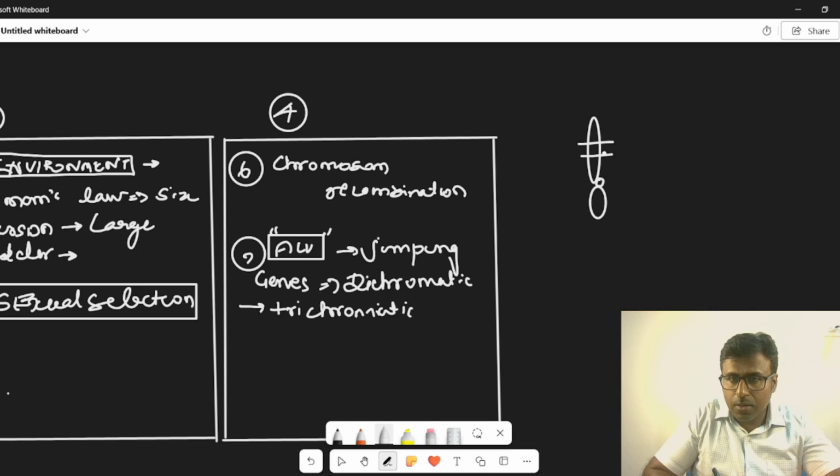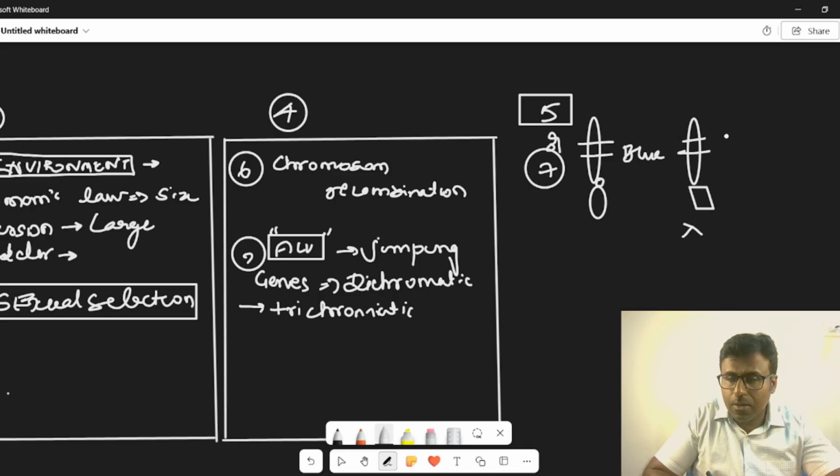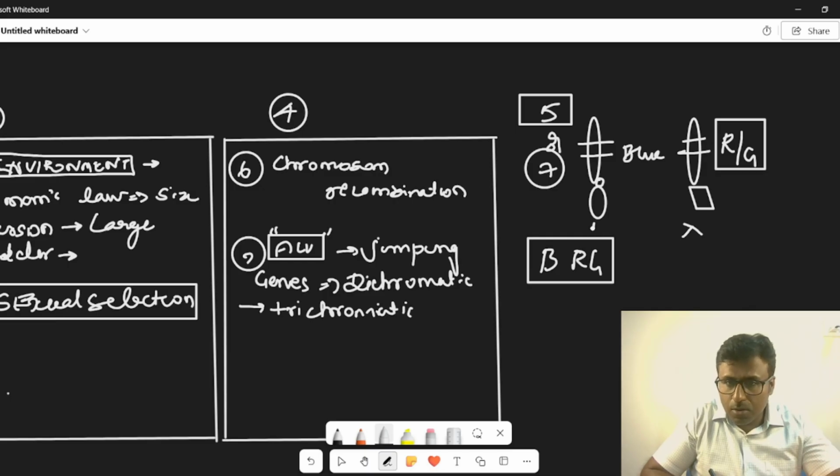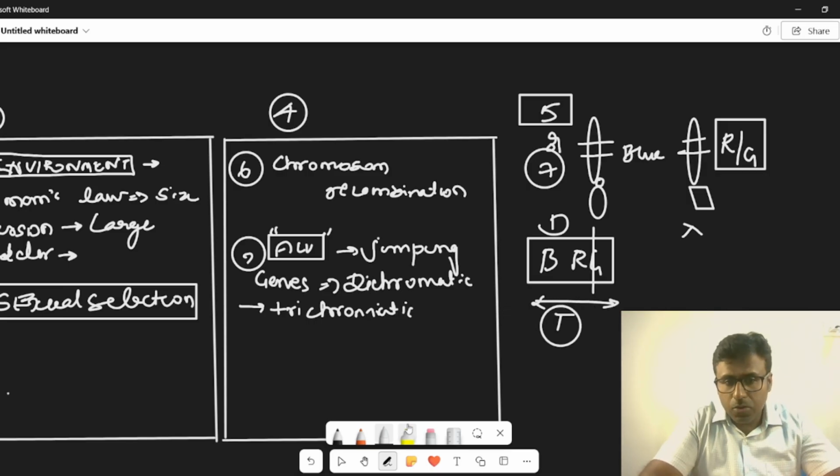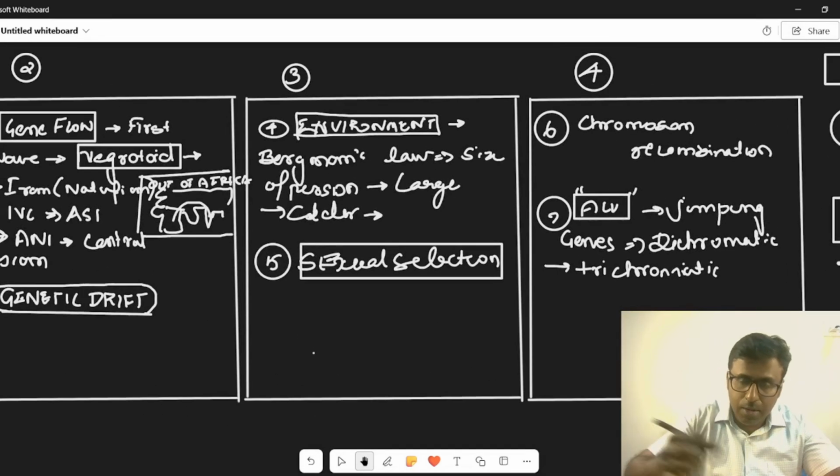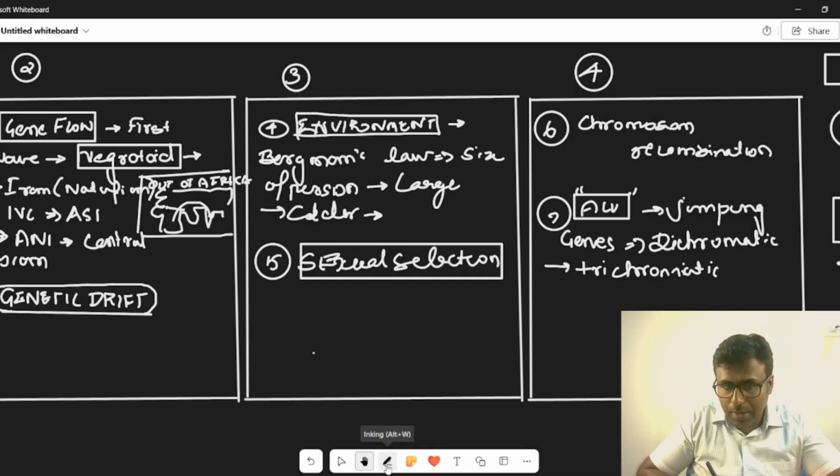This is the gene. I will check whether it is chromosome 5 or 7. Chromosome 5 or 7 contains the blue per se. Chromosome X contains the red or green. So you have to have blue, red, green in order for you to distinguish colors. Without these, you will be called dichromatic. Only when you have three, you will be called trichromatic. Actually, we had only two genes, but it was the Alu gene, the jumping genes, which helped us in having a different kind of vision.